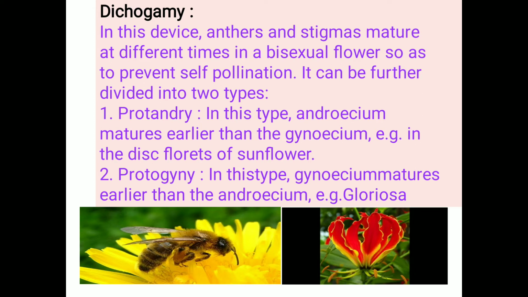What is dichogamy? Dichogamy means anthers and stigma mature at different times in a bisexual flower. There are two types, protoandry and protogyny. Protoandry means the androecium matures earlier than the gynoecium. Example is sunflower. What is protogyny? In this type, the gynoecium matures earlier than the androecium. Example is gloriosa.